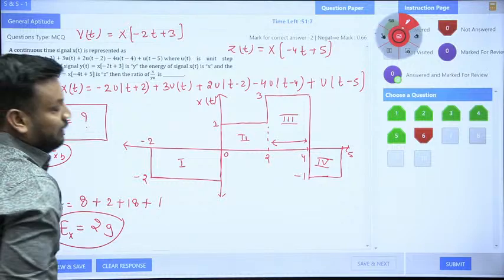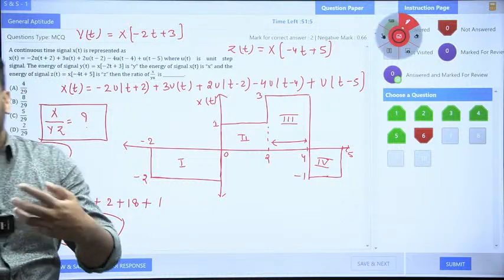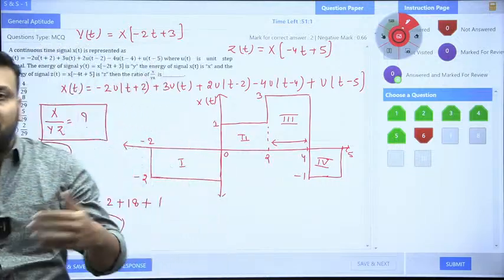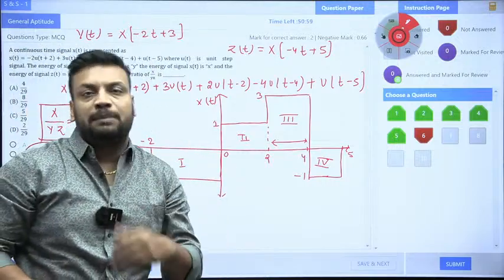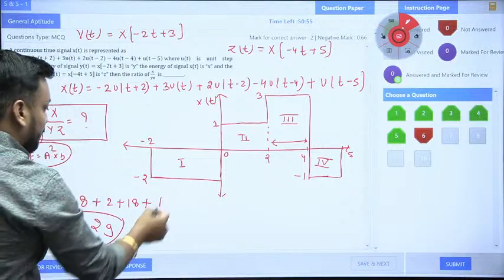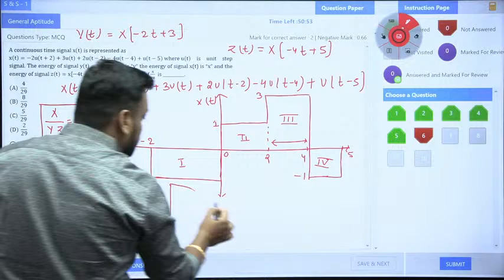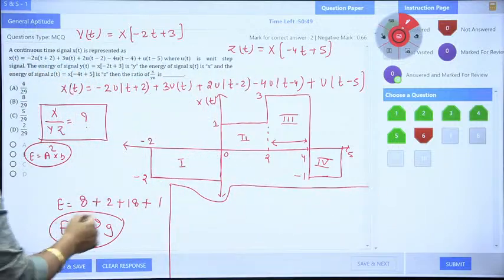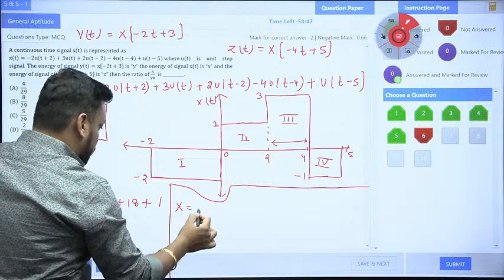So the examiner has given that the energy of the x(t) signal is represented by X, the energy of the y(t) signal is represented by Y, and the energy of the z(t) signal is represented by Z. Then what is the ratio of X upon YZ? That is the only thing the examiner is asking, correct? Now you need to check: the X value I already have, that is 29.